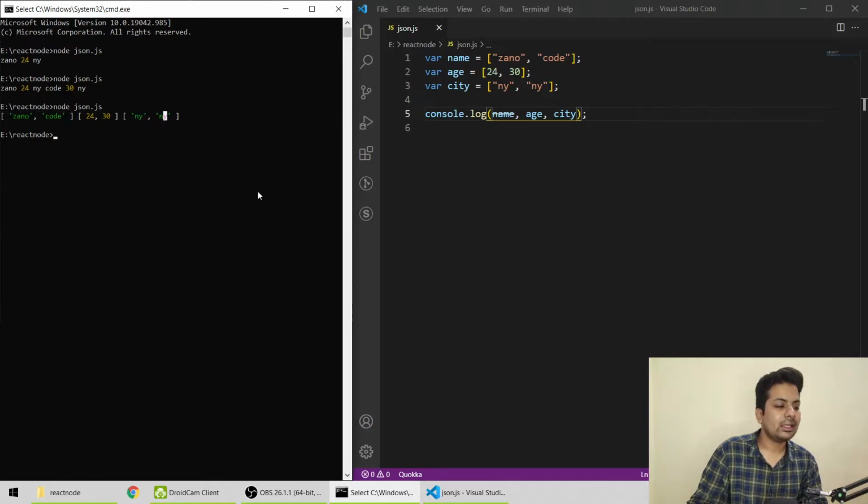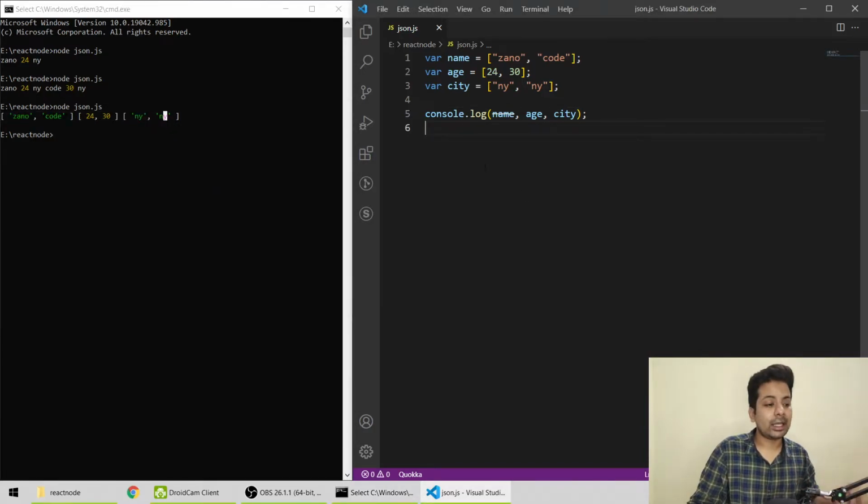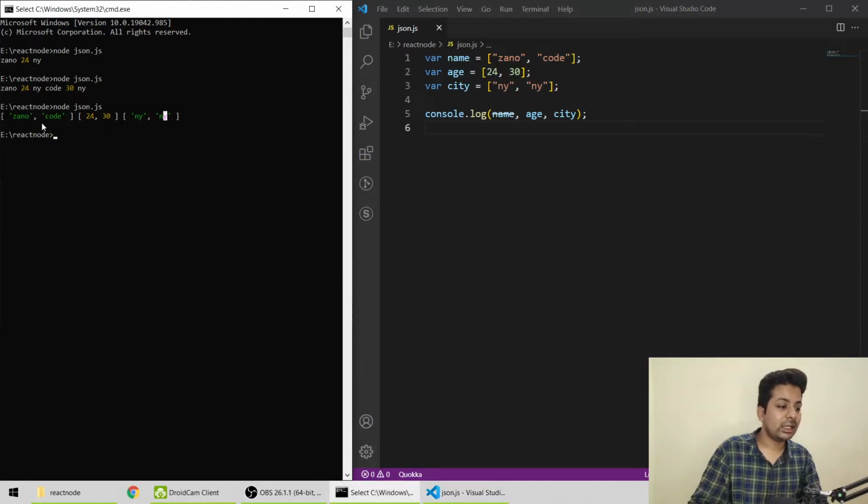But the problem arises here. If there are hundreds of variables, then you will be looping over it and finding whose data is which, and you will get confused, like this age with that age. There's so much confusion here. Obviously, if I make it 100 times, you have to write a long program. So what if we can put each person's data together? It's not an array, I'm just explaining in a better way. If I put name, age, city, then name, age, city, it will be easy for everyone to understand.